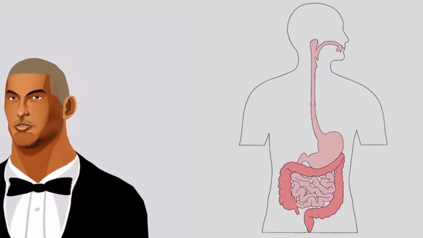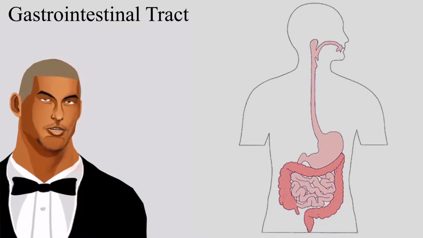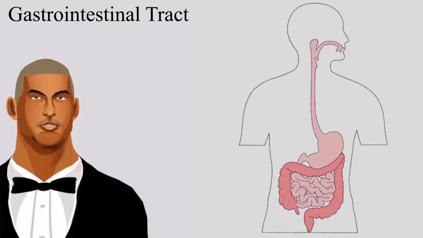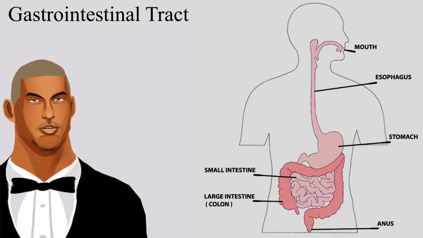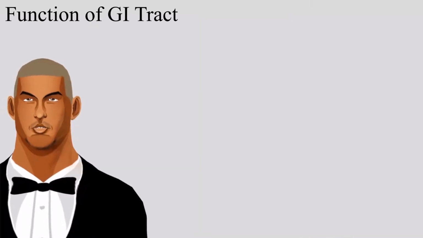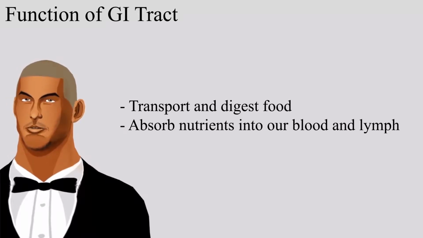Before we look further into Crohn's disease, let's look at the normal physiology of the gastrointestinal tract. The GI tract includes a series of organs, such as the mouth, esophagus, stomach, small intestine, large intestine, and the anus. The normal function of the GI tract includes transportation and digestion of food, absorption of nutrients into our blood and lymph, and expelling of waste.